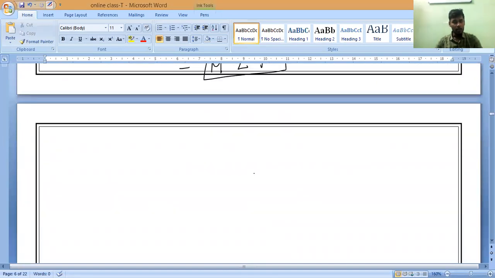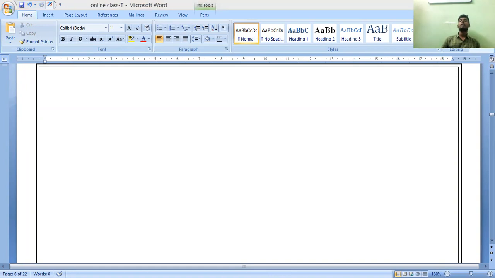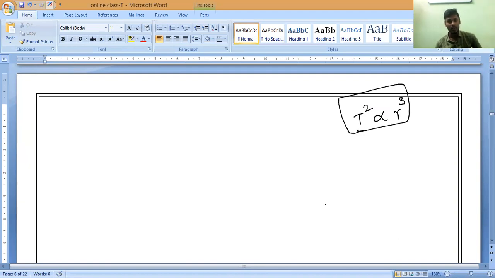Okay. So now the next very important and very interesting thing which we are going to do is the relation between universal gravitation and Kepler's third law. As we know Kepler's third law, what is Kepler's third law, guys? The square of the time period of a planet is directly proportional to the cube of the mean distance from the sun. P squared is directly proportional to R cubed. That is what we have studied.